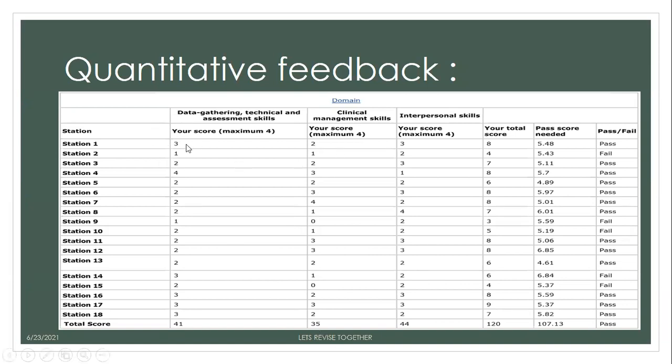If you think that instead of 41, it was 28, it means that you have to work on your data gathering part, your history part, whether you mentioned examination or not, whether you mentioned investigations or not. If this score was less than 30, say it was 25, 26, it means that you need to work more on your management skill. Similarly, if the IPS score is low, then you need to work on that. So specifically the repeaters should be looking at their result card and they should focus on the area which is their weak point.